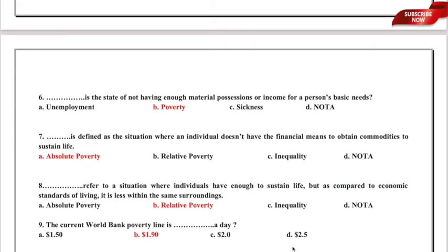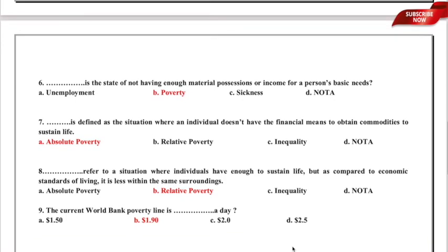The question is, the current World Bank poverty line is dollar dash a day. Whether it is option A, dollar 1.50 a day, whether it is B, dollar 1.90 per day, whether it is C, dollar 2.0 per day, or D, dollar 2.5 per day. So, here the correct answer is option B, dollar 1.90 per day. Okay, so option B, dollar 1.90 per day, is the correct answer with respect to question number 9. I hope that is clear.